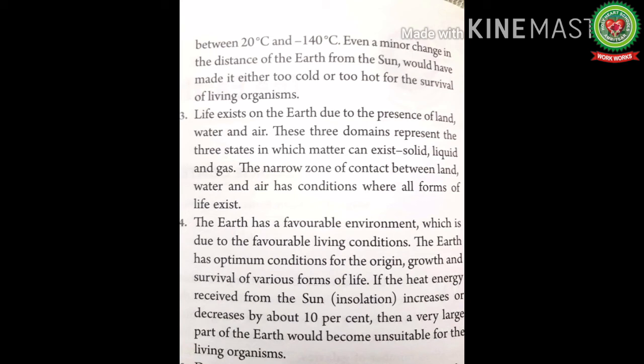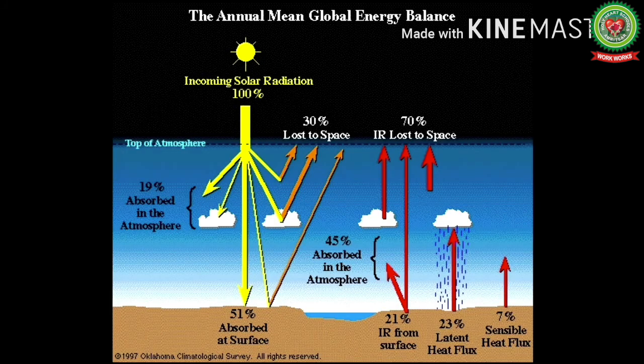Insolation is the amount of heat that Earth receives from the sun. The process of insolation and terrestrial radiation: insolation means the amount of heat received by the Earth, and terrestrial radiation means the amount of heat emitted back by the Earth's surface. They help in maintaining the balance between the temperature of day and night.